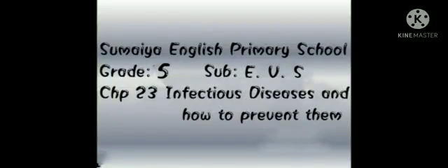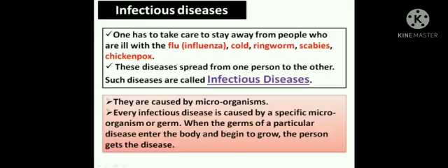Hello kids, let's start with our EVS subject, chapter 23, Infectious Diseases and How to Prevent Them. You might have seen people getting ill. Sometimes we have a headache, or sometimes we get a cut and it gets infected. Sometimes it also bleeds. So what are we supposed to do? Or what happens if we don't take care of the bleeding, or of our headache or stomach ache? Let us see about infectious diseases.